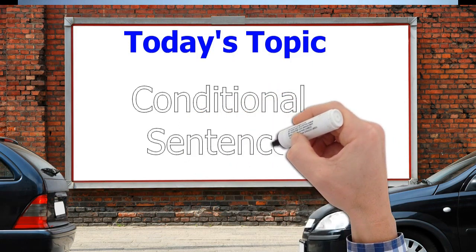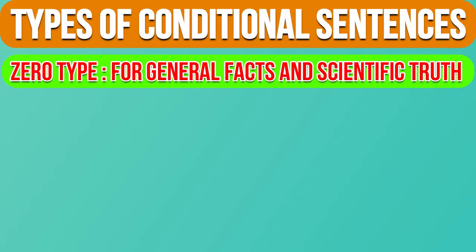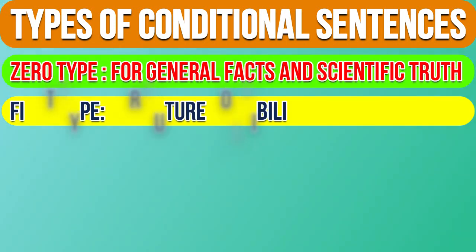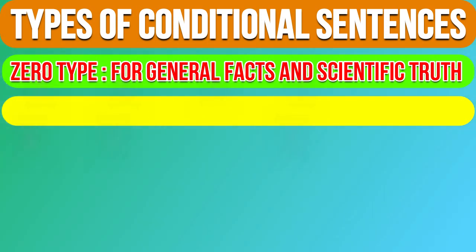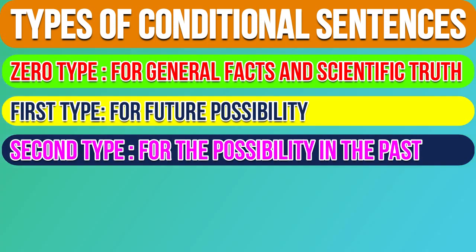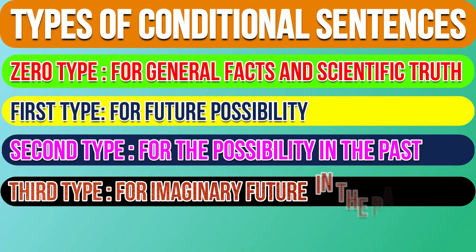Today's topic: conditional sentence. Types of conditional sentences. Zero type for general facts and scientific truth. First type for future possibility. Second type for the possibility in the past. Third type for imaginary future in the past.